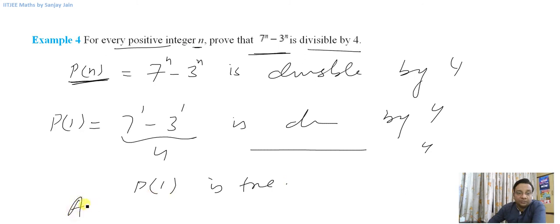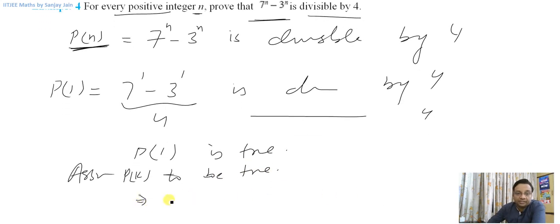Now assume p of k to be true. That means 7 raised to power k minus 3 raised to power k is divisible by 4.